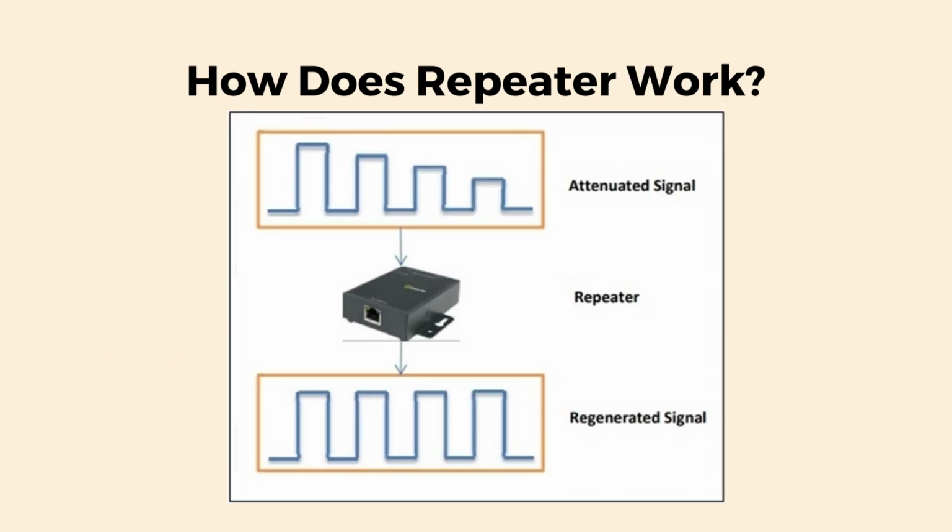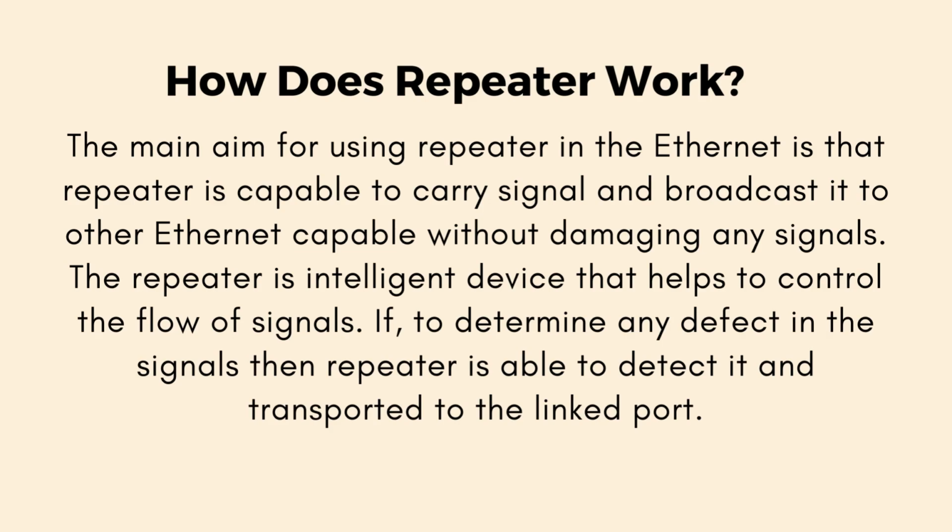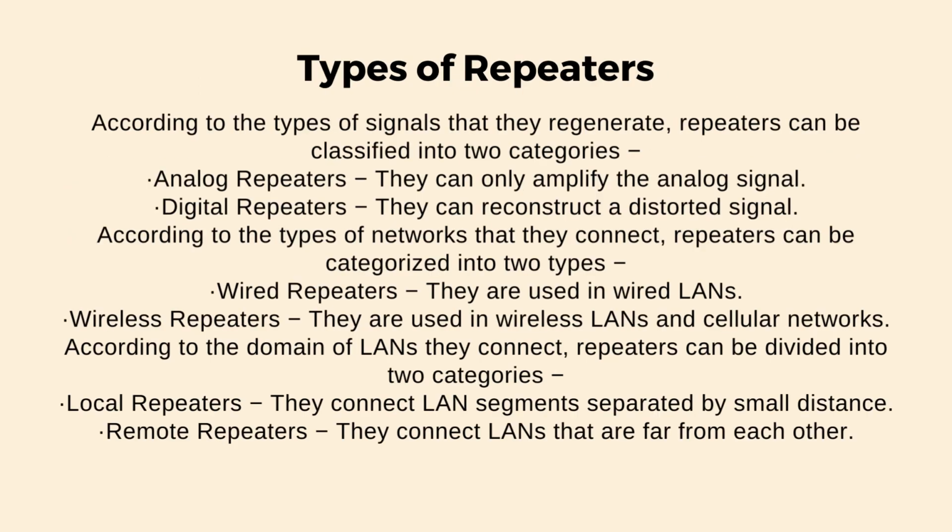How does a repeater work? The main aim for using a repeater in the Ethernet is that a repeater is capable of carrying a signal and broadcasting it to other Ethernet segments without damaging any signals. The repeater is an intelligent device that helps to control the flow of signals. If it determines any defect in the signals, then the repeater is able to detect it and transport it to the linked port.